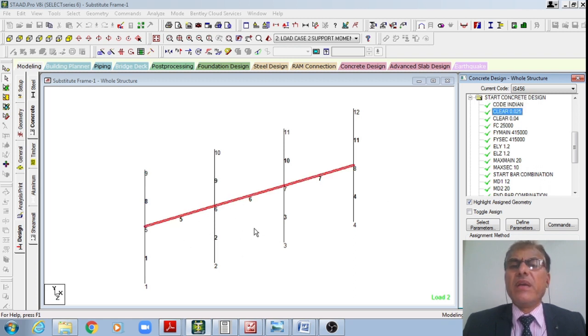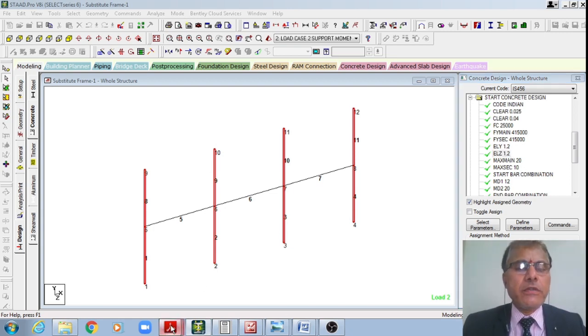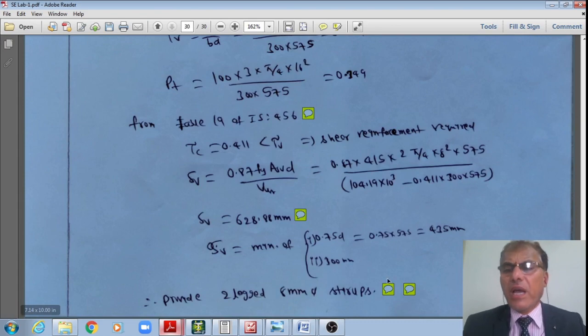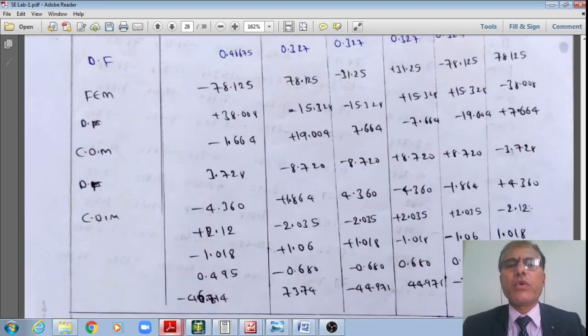Now I'm defining clear cover to the beam reinforcement as 25 mm and clear cover to the columns as 40 mm, and FCK 25 Newton per mm square for all the members, and FY for main steel and that of the secondary steel both 450 Newton per mm square, as well as for the columns, ELY and ELZ both are 1.2, 1.1. Just a moment, students. How we have taken this, I'll go quickly to the manual calculation, then I'll try to show.